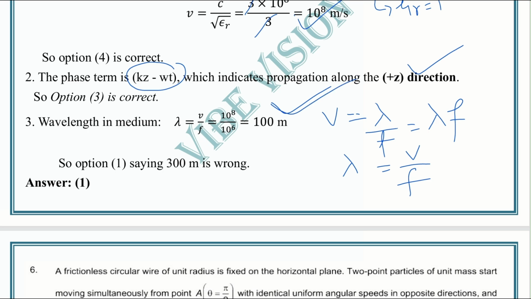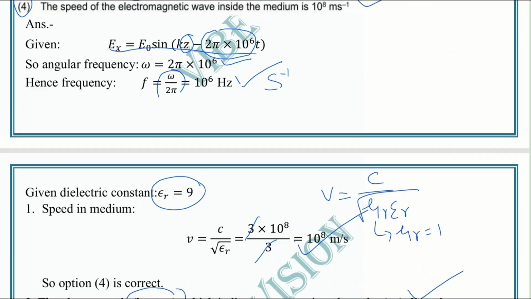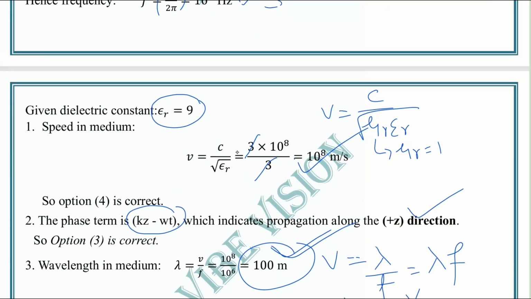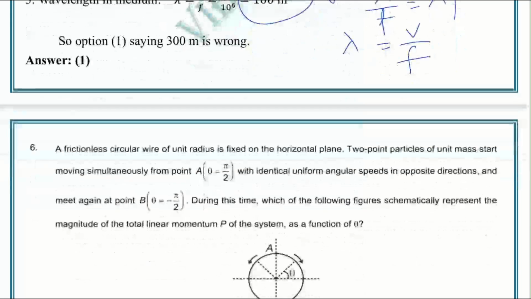So in our option, lambda is given as 300 meter. So this is the right option. That is, actually this is the incorrect option, but the answer of this question is the first option. So this is the fifth question. The option number 1 is correct, or the option 1 is given as 300 meter, which is the wavelength, which is incorrect. So proceed to the next question.